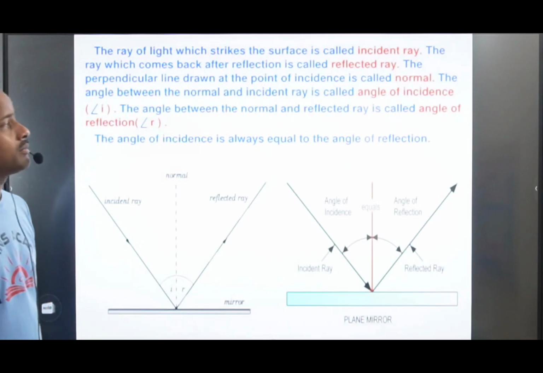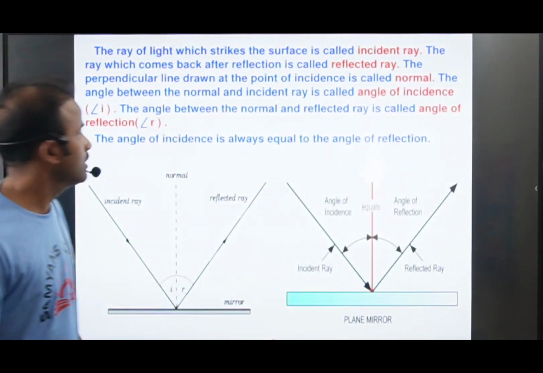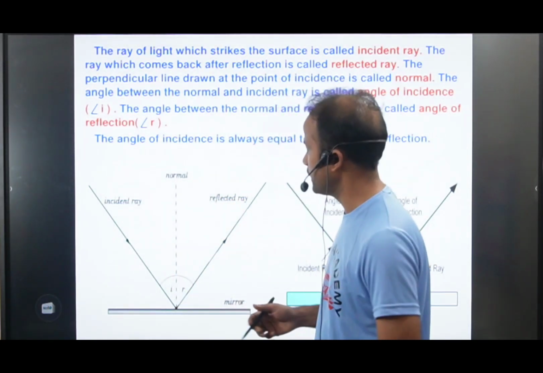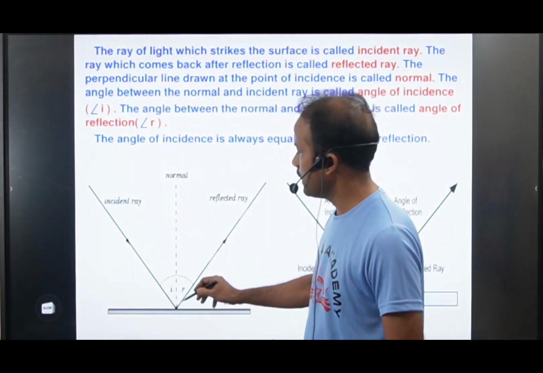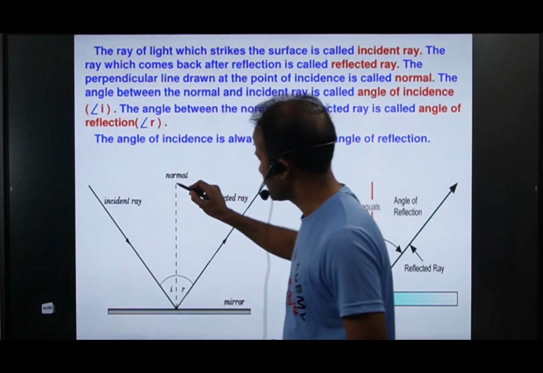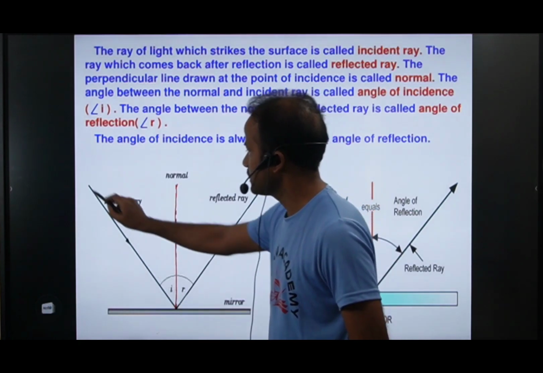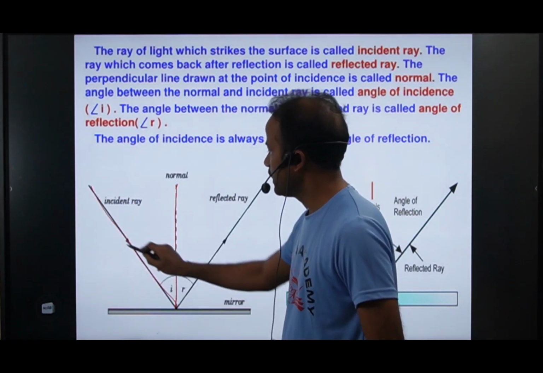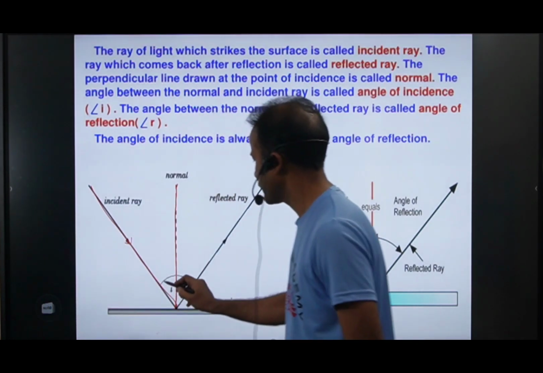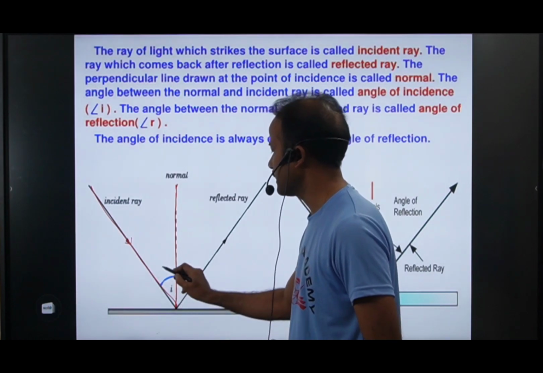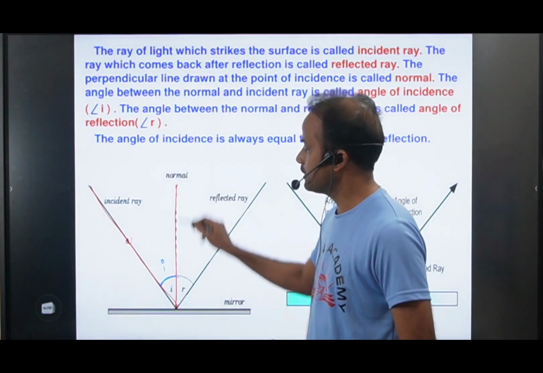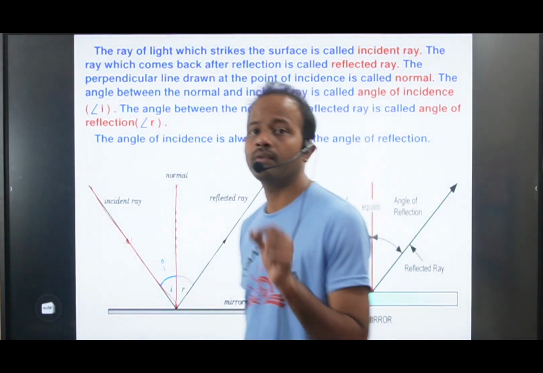The angle between the normal and the incident ray is called the angle of incidence. Now you see, this is the normal ray, and this is the incident ray. The angle between these two we call the incident angle. The angle between the incident ray and the normal is called the angle of incidence. Is it clear?